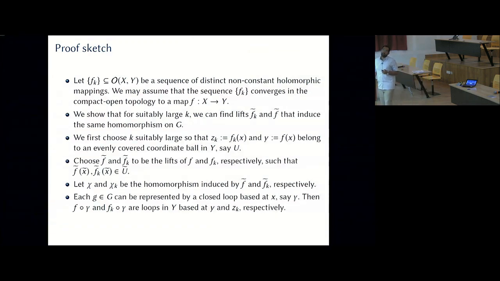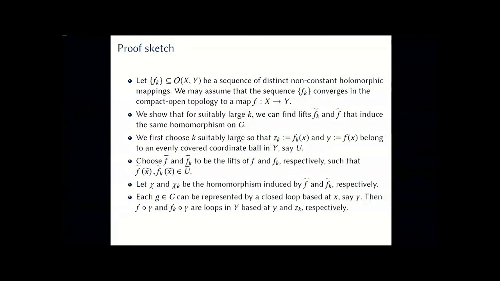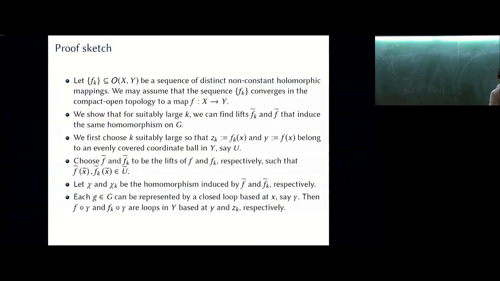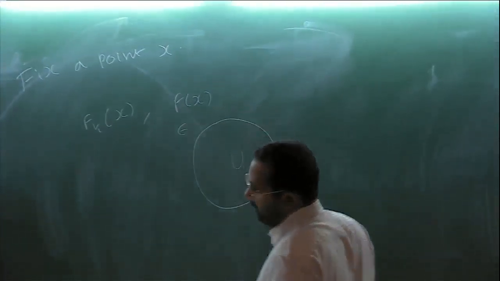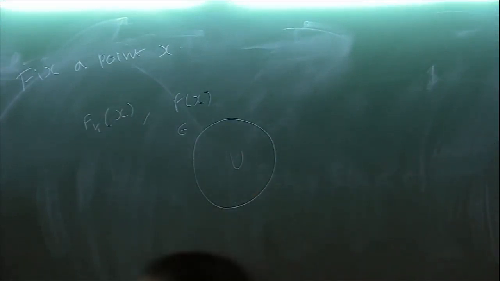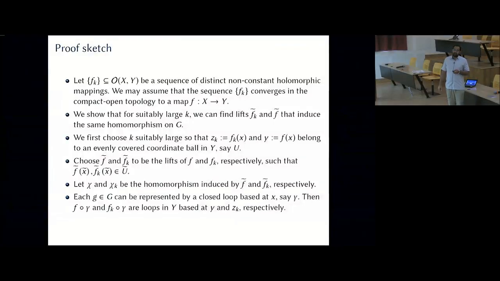So I'm just choosing, wait a second. Okay, so just fix a point X, I forgot to write that. Fix a point X and choose K large enough so that Fk of X and F of X are both elements of an evenly covered coordinate ball, which I call U. And choose F tilde and Fk tilde to be lifts of F and Fk such that F tilde of X tilde and Fk tilde of X tilde belong to U tilde.